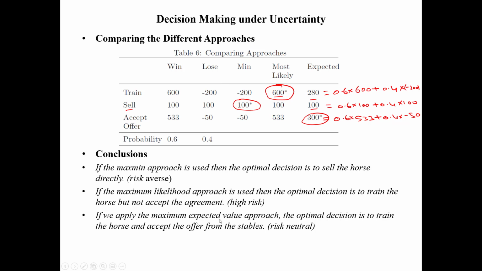But if we apply the maximum expected value approach, the optimal decision is to train the horse and accept the offer from the stable, which is risk neutral. So this approach is very risk neutral. You can see that we need to accept the offer because there is not too much risk involved and we will get the most optimal solution. Thank you.